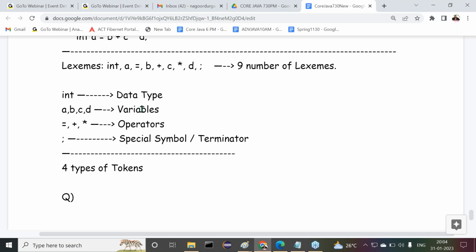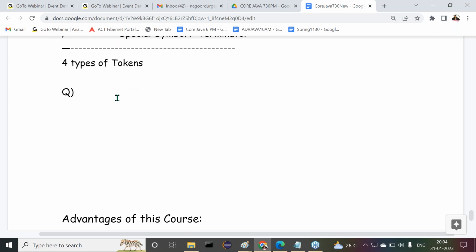Now take this example also. Please, I'm requesting everybody: today it's okay if you don't have a notebook, no issues. Tomorrow onwards, try to bring a notebook and pen. Why? Because every day we are going to do some exercises inside the class itself, understanding each and every one. Alright, sir. Now take this one.